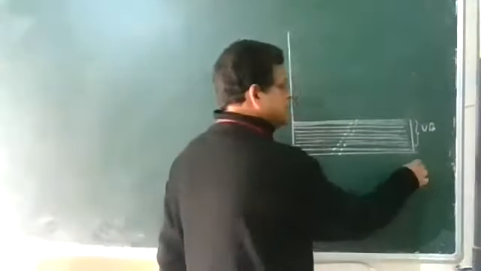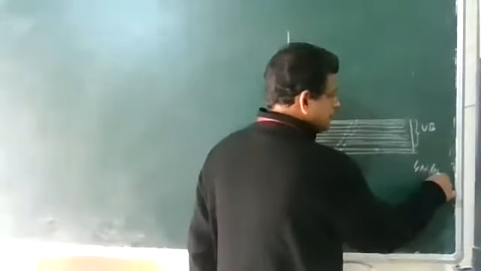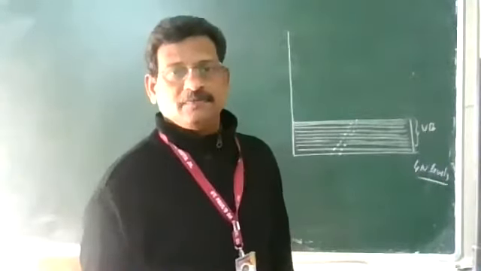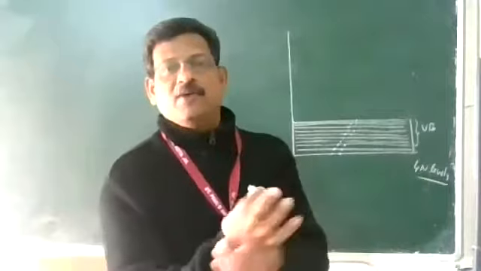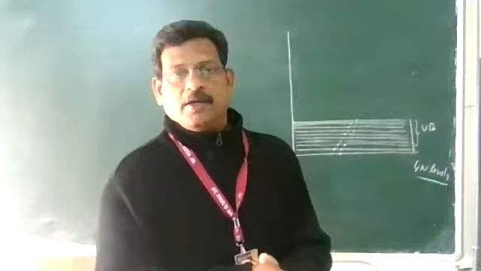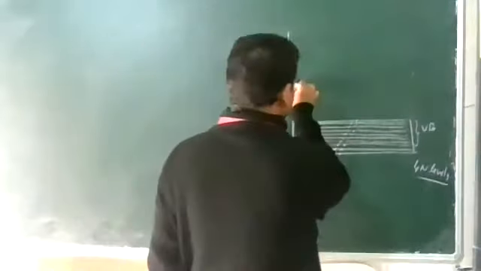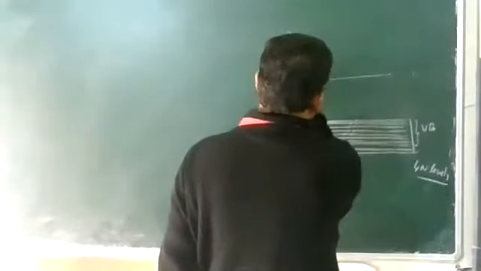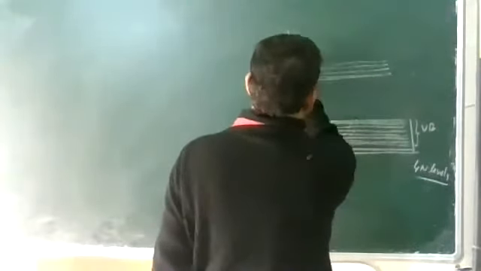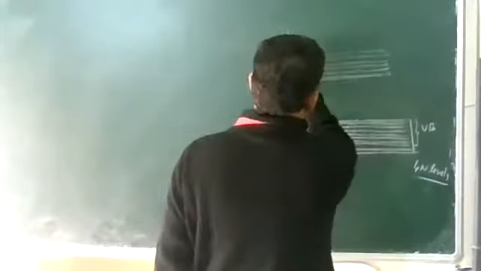This is 4n. 4n filled levels are there, and 4n unfilled levels are there. They are forming an energy level slightly up, and no electrons are available at this moment.